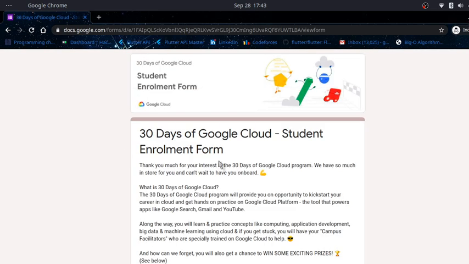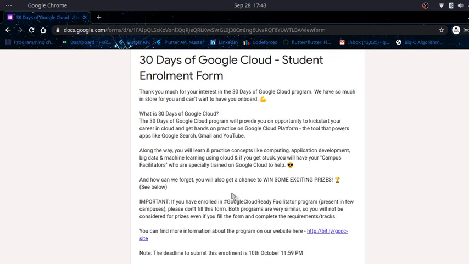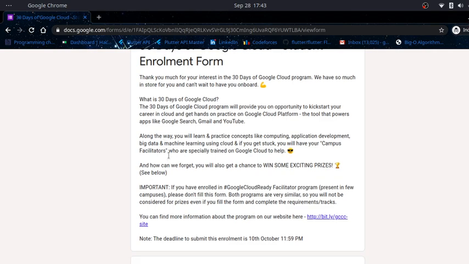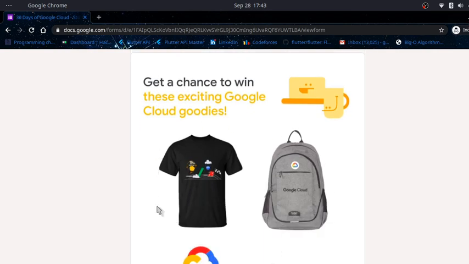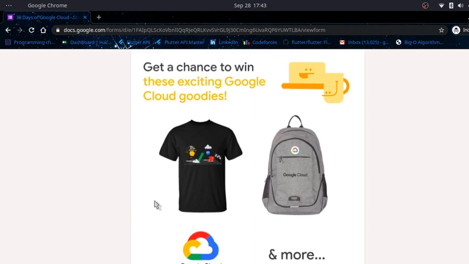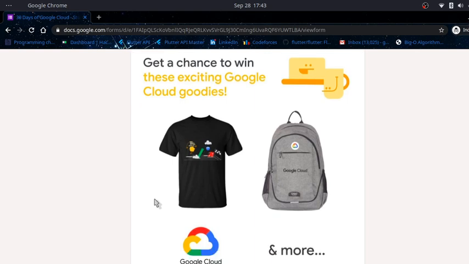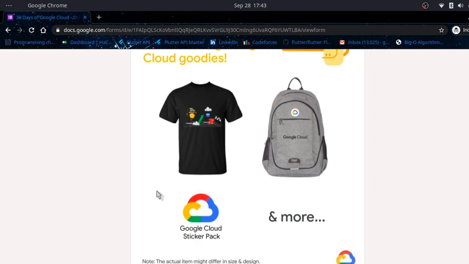The form will open up like this. This is the whole description about the 30 days of Google Cloud. You can read it. Okay. And these are some of the prizes you will be getting after completing those tracks, which Abhinav and I will teach you or guide you how to perform.